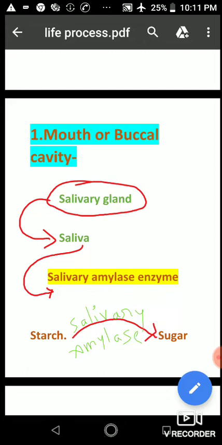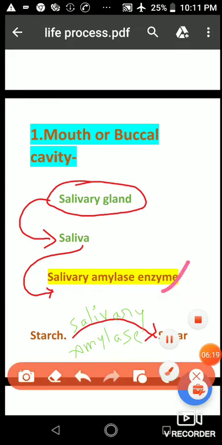So we can say that inside our mouth both types of digestion take place, physical digestion and chemical digestion. Chemical digestion means that starch is broken down into sugar with the help of the salivary amylase enzyme.